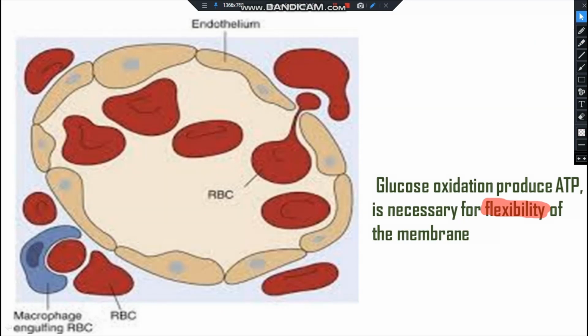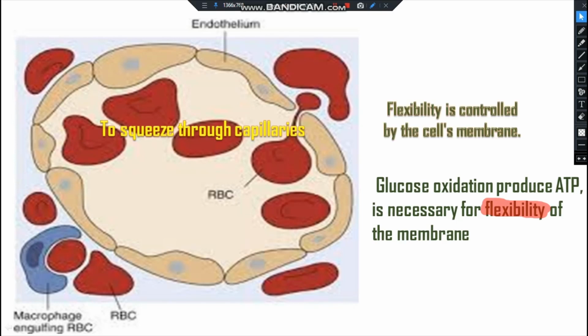During the transportation of the oxygen and carbon dioxide to and from the organs, it is necessary for the red blood cells to be forced to squeeze through the capillaries and the small openings in the passageway. In order to do this, the cell must be extremely flexible, hence needs to undergo rapid and reversible deformations. And erythrocyte flexibility is controlled by the cell's membrane. On the other hand, the sodium-potassium pump activity also maintains the flexibility of the cell membrane in the normal situation.